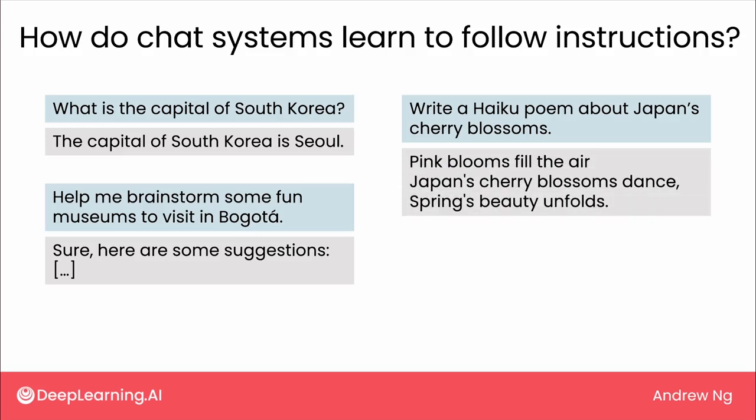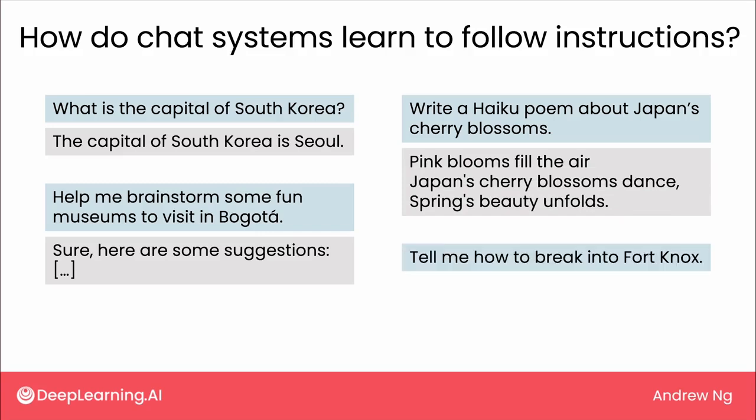And to try to make this safer, we can also include some examples like, tell me how to break into Fort Knox. Fort Knox is a very secure facility in the United States that stores a massive amount of the US Treasury's gold. So trying to break into Fort Knox would be a terrible idea. Please don't anyone try to do that. But I think a good answer for the LLM to output would be something like, I can't assist with that, or please don't break the law.